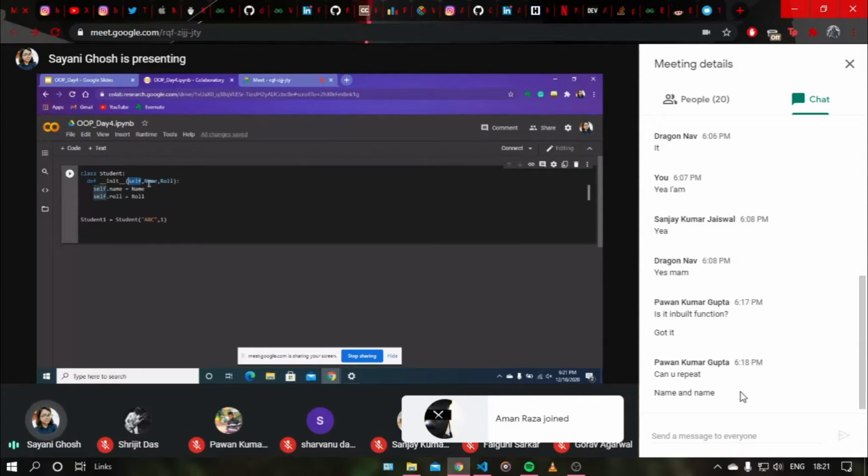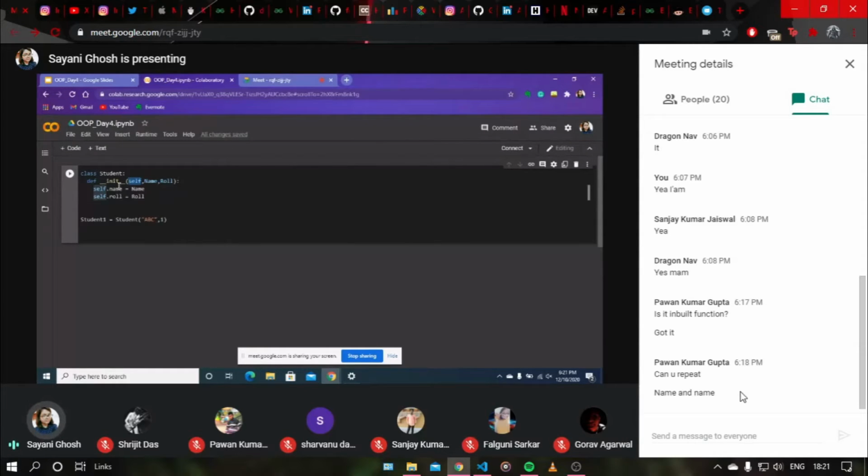So, as you said, why are we not directly pushing it into the object? Because this is a template, and the student class is not specific. Even if we push the values here, how will the interpreter save it for student 1? So for saving this data in student 1's attribute, we will have to use the self keyword, or the self parameter.